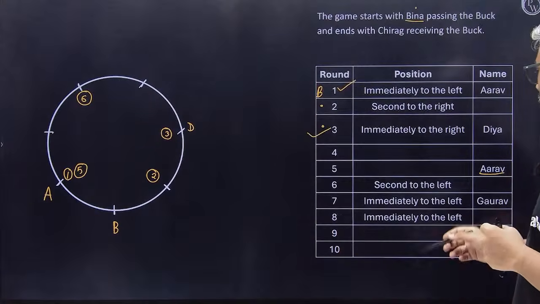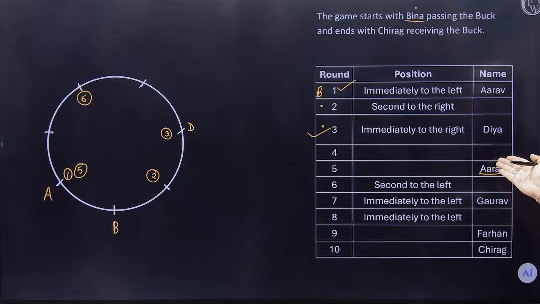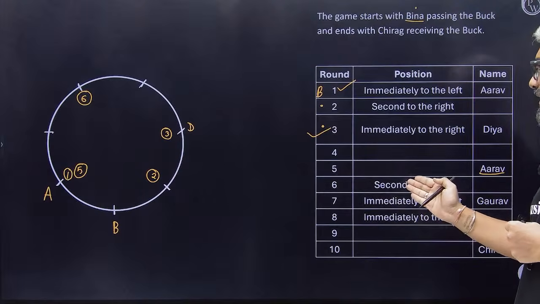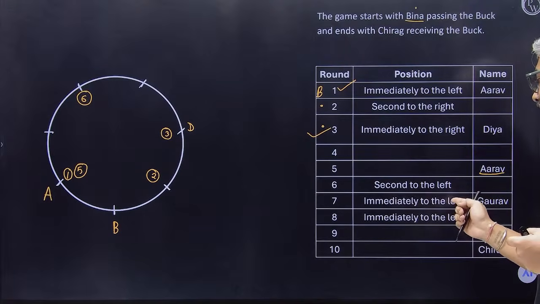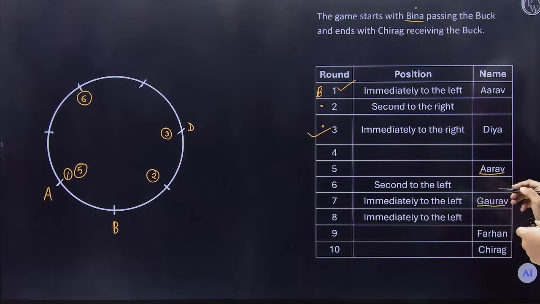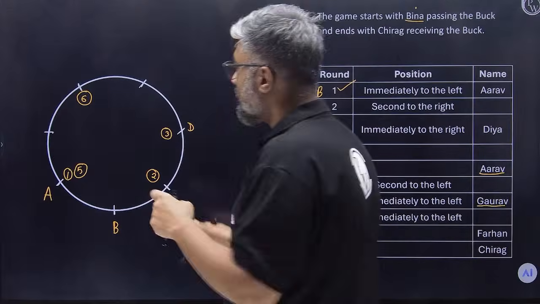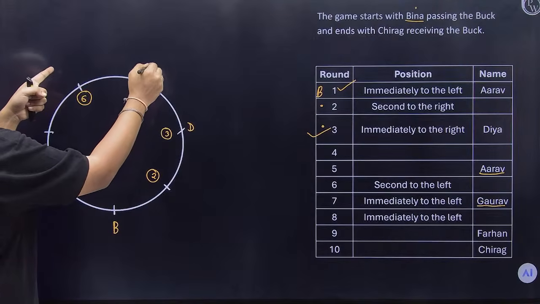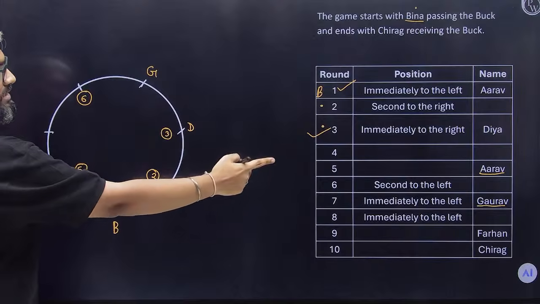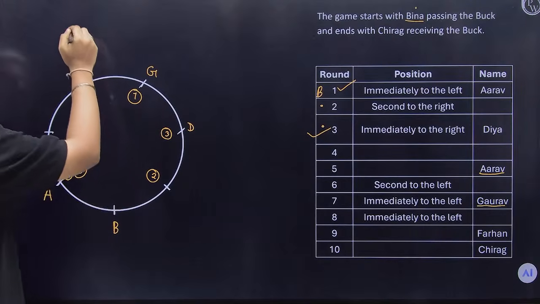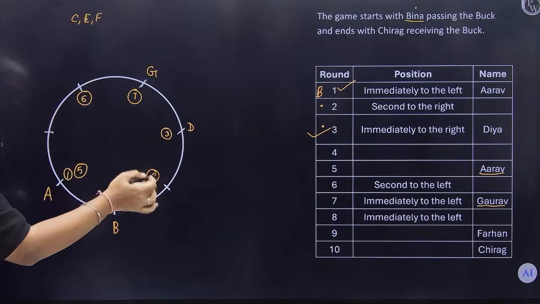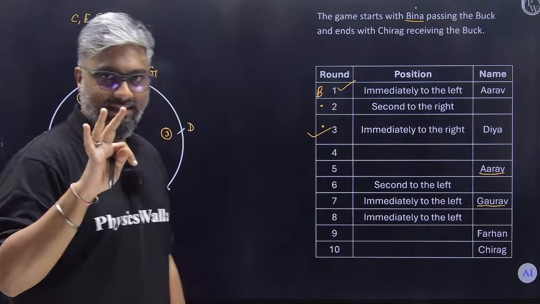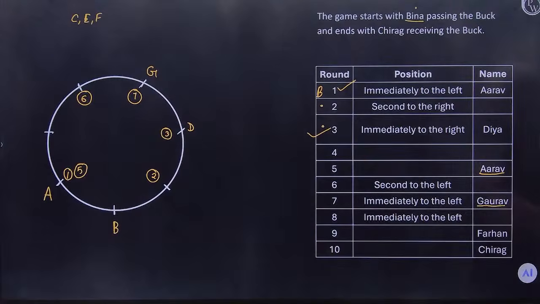Okay, beautiful. Now, 6th round, whoever Arav passes it to, that person passes immediate left. We don't know who's there, but immediate left of that person should be Gorov. So at the end of the 7th round, Gorov is receiving. Done. So far, who is left now? C is left, E is left, and F is left. Do I have 3 seats? 1, 2, and 3. Exactly 3 seats are left now. Cool. Till the 7th round, we are done.